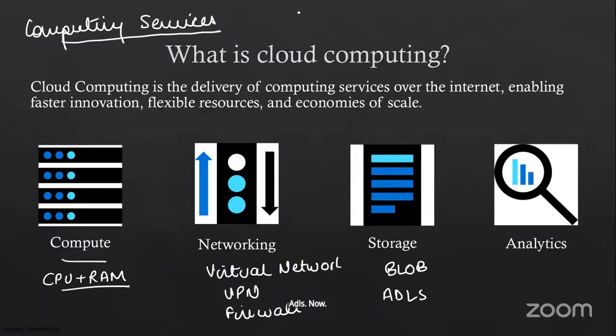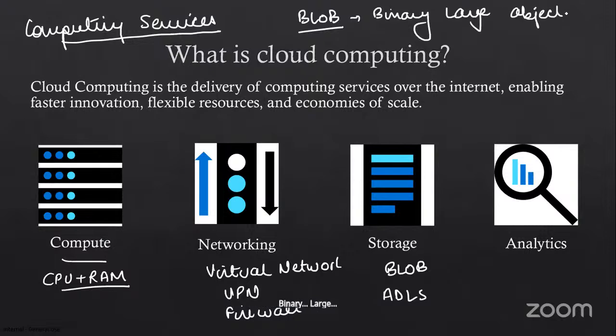Now, if you're not aware of what blob storage is, see, blob is any data that is written in binary format. Binary large objects, that is what blob translates to. So blob means binary large object. So any file that is written in a binary format, mostly your unstructured data. Your images and videos are written in binary format. So blob storage is nothing but a storage that stores this data which is written in binary format.